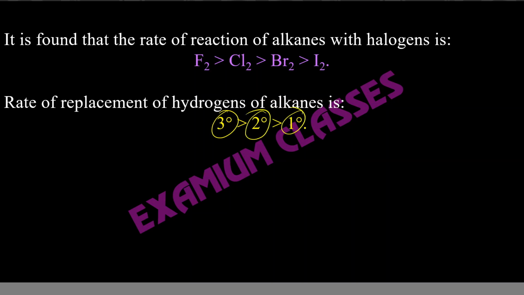You must remember these orders. The reason is you get frequent questions on arranging these in the order of reactivity, so for that you must know the trend. Remember, in both the cases it is decreasing order of reactivity.